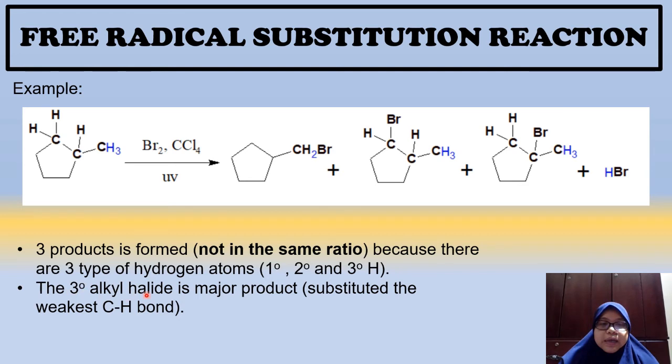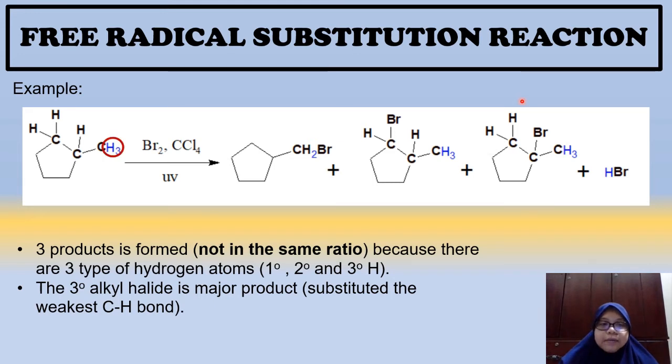The tertiary alkyl halide is the major product because it substitutes the weakest CH bond, because the bromine substitutes the weakest CH bond. So the tertiary alkyl halide formed is the major product. Major product means the one that is produced more in the reaction. So maksudnya dalam reaction ni dia akan produce this product. Yang lain semua kurang. Okay, yang ini paling banyak.